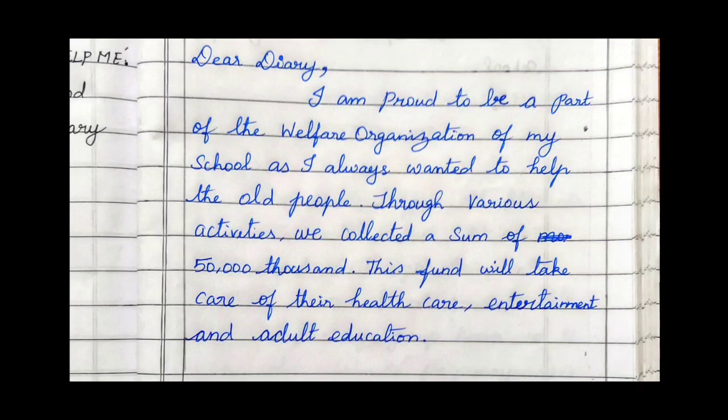See where I have started the line, just below the comma. That is known as indent. So you have to indent and write: I am proud to be a part of the welfare organization of my school, as I always wanted to help the old people.